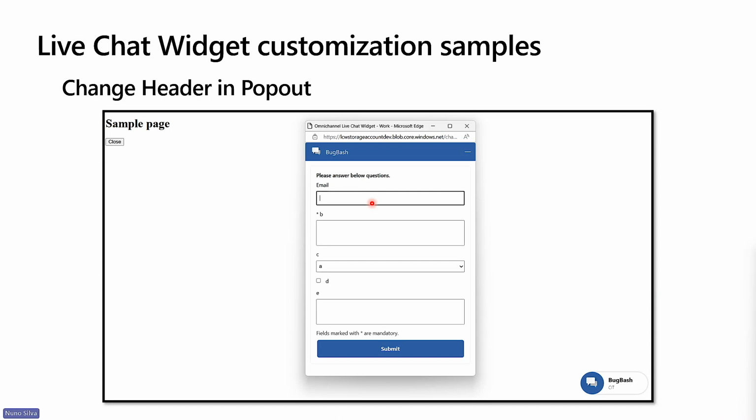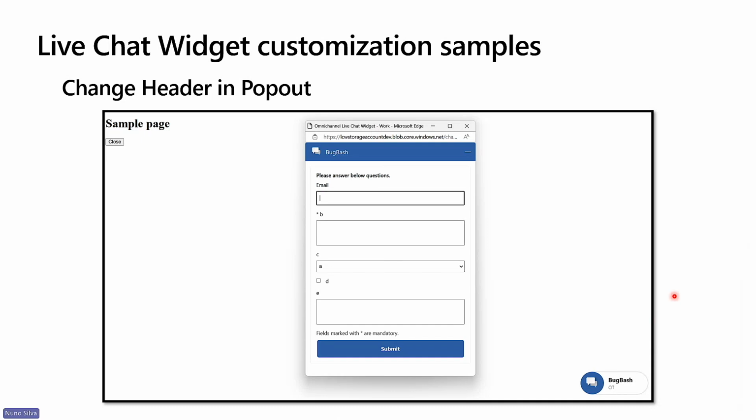Now, this one is a very interesting one, and in here we are already changing or customizing the behavior of our chat. Usually, in the out-of-the-box experience, when you click on the button to open your chat widget, the chat widget will slide up and start loading. What we are doing with this customization is to pop out the window and have the pre-chat survey in a pop-up window. This pop-up window can be moved to the side, to the next screen, and allow you to continue to work on the main screen, right?